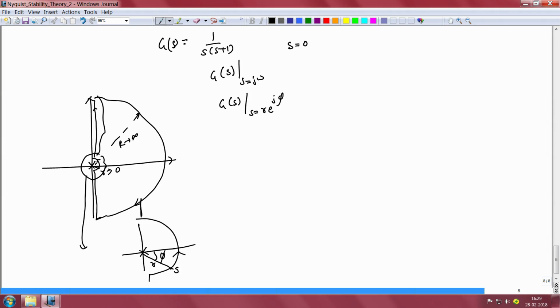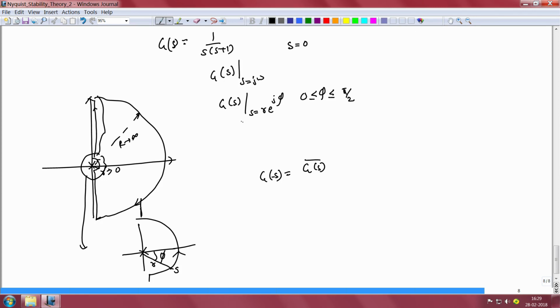Now, since we would have once again G(s) equal to G(minus s bar) equal to G(s) bar for all points on the contour, we need to consider phi going from 0 up to pi by 2.